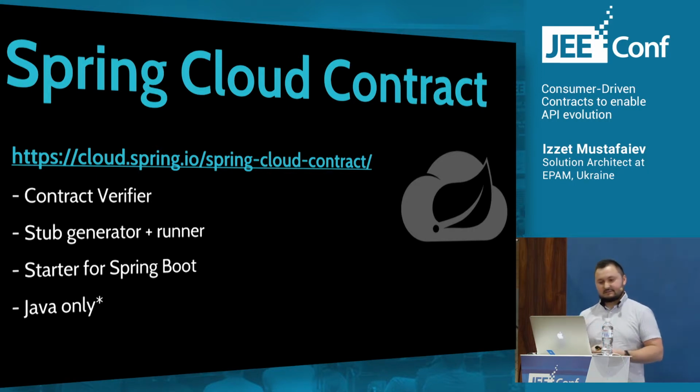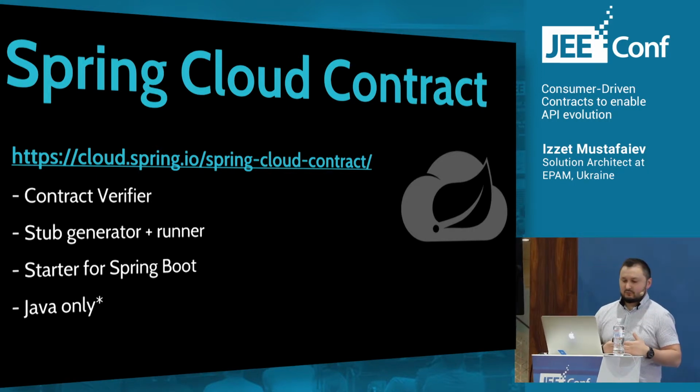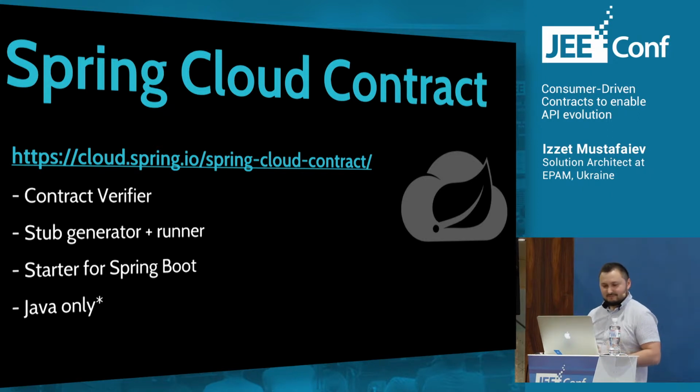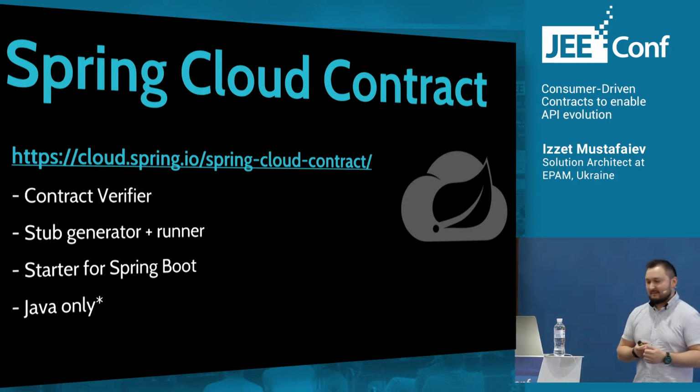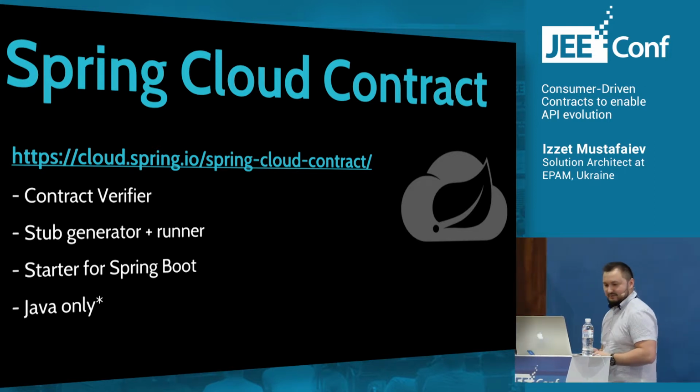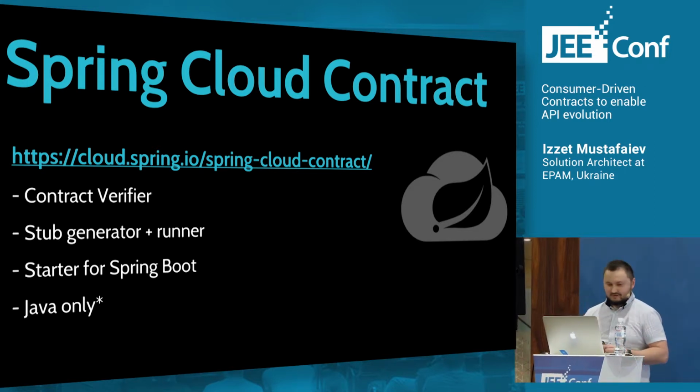It also has a starter for Spring Boot, so it's easy to start with, and there is one small shortcoming: it only supports Java for now.